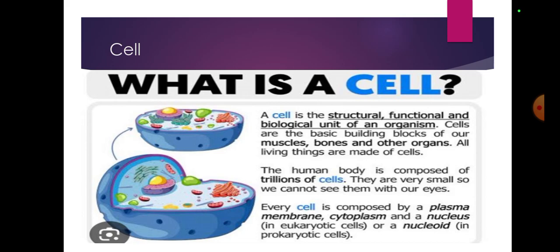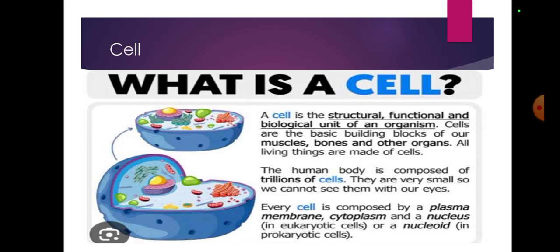They are very small, so we cannot see them with our eyes, and we need a microscope, a special instrument to see them. A microscope is basically an instrument that is used to see something. It has different parts, and we use these parts to observe something clearly.